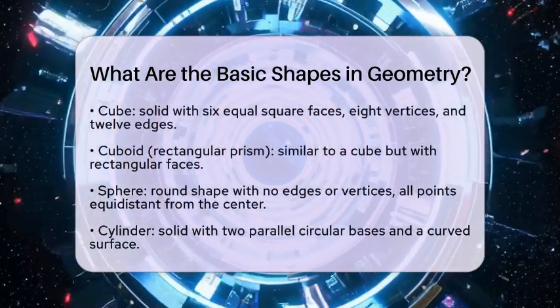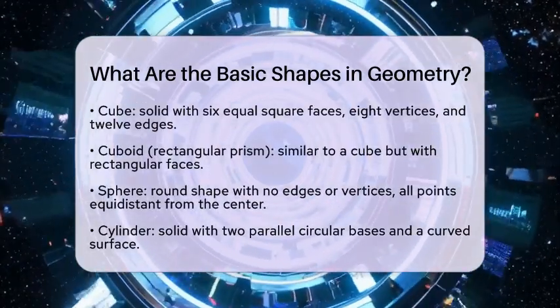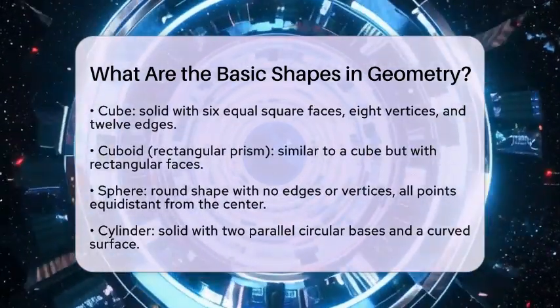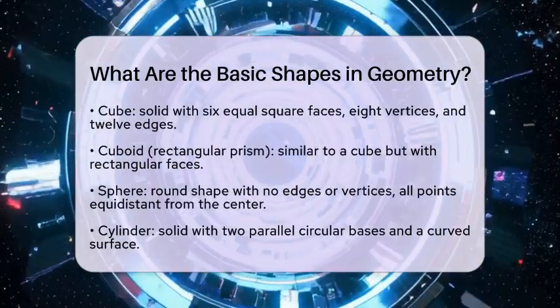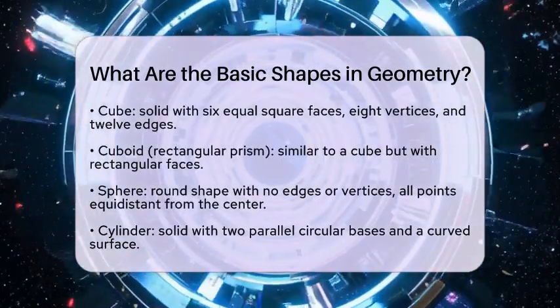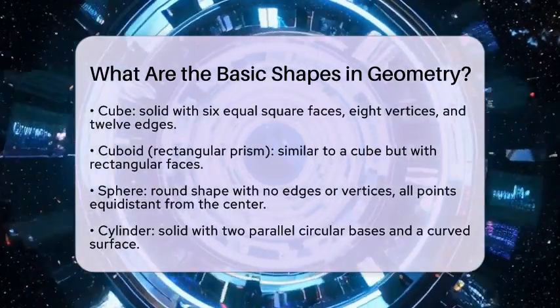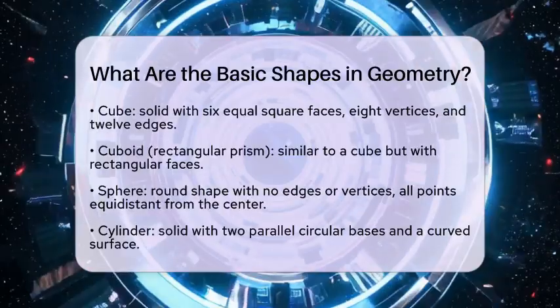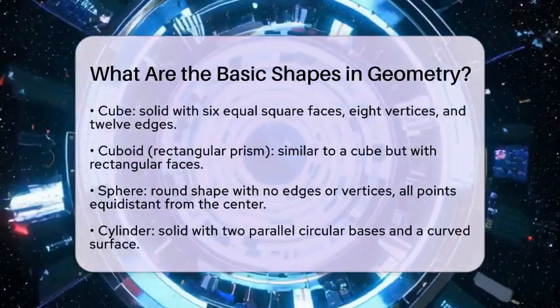Let's not forget about circles. A circle is a curved shape where every point is the same distance from the center. And like polygons, circles do not have sides or vertices. Now let's move on to three-dimensional shapes. These shapes have length, width, and height.